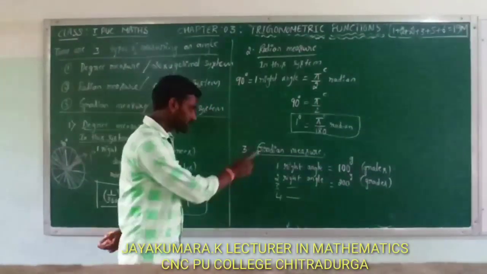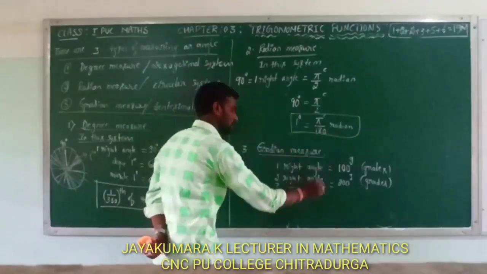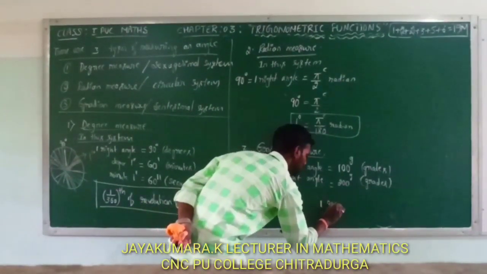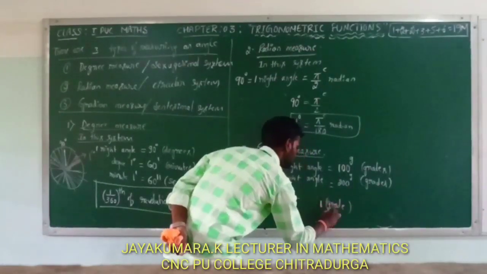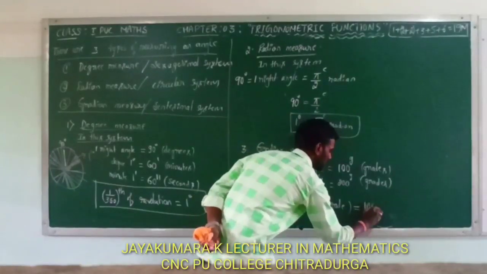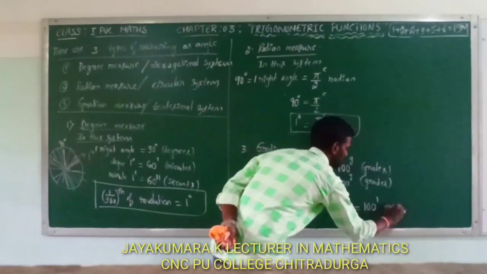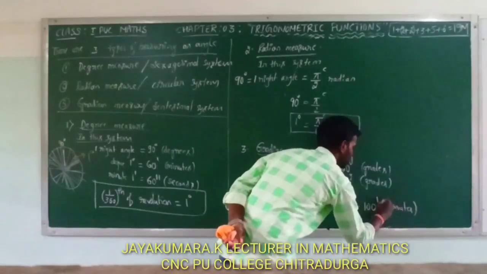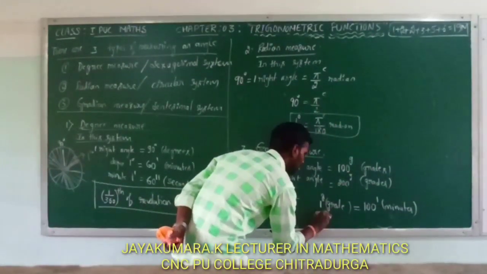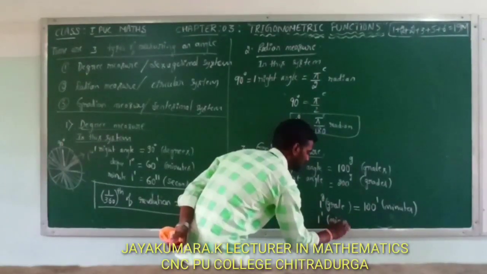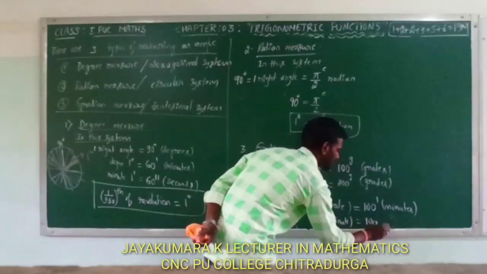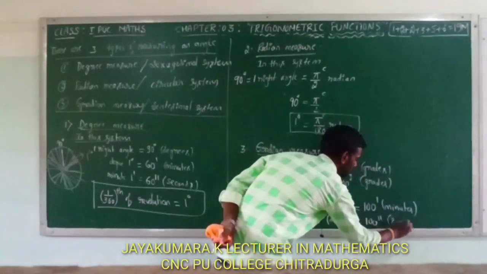And in this system, one gradient is equal to 100 minutes, and 1 minute is equal to 100 seconds.